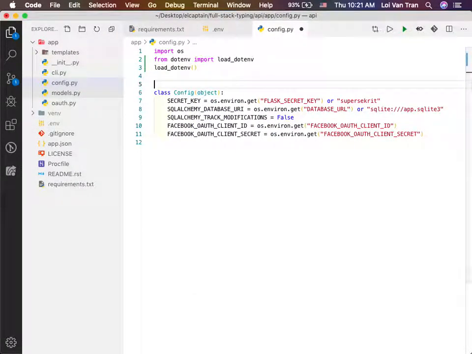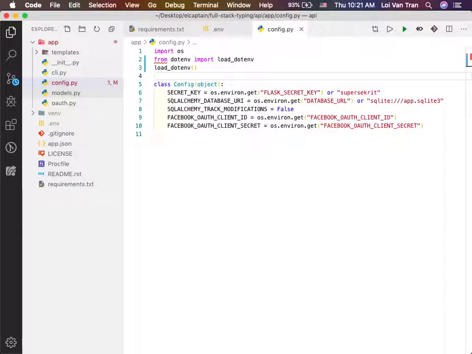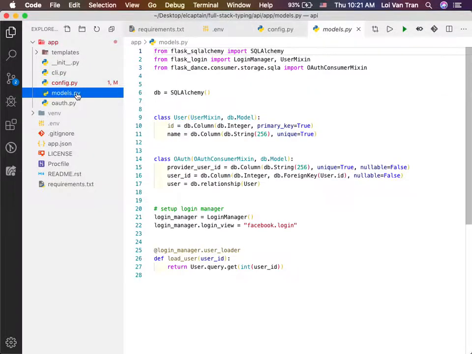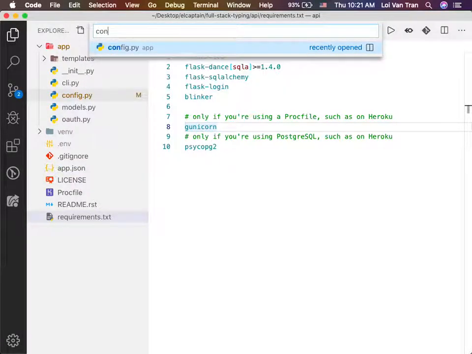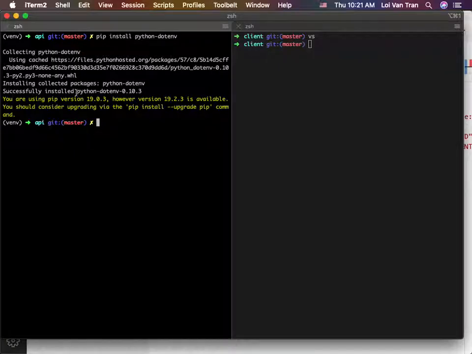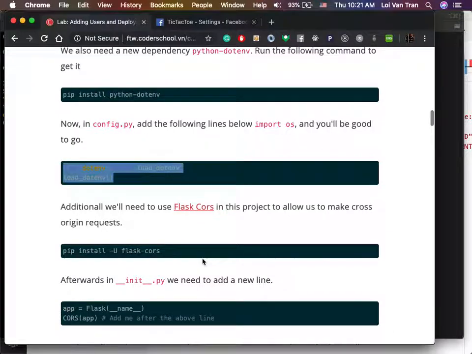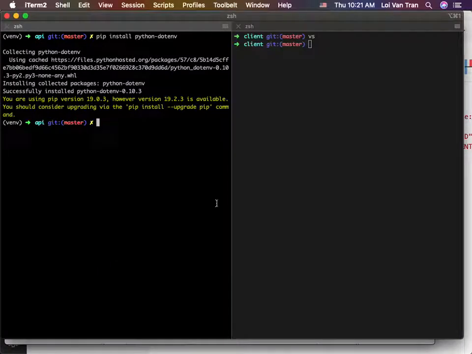Config.py is basically a file that's looked at by Python or by Flask and it's saying, hey, what are your configurations for your application? Please run this. Do you have any questions so far, guys? Fine, keep moving. Additionally, another dependency is we need to run pip install -U flask-cors.